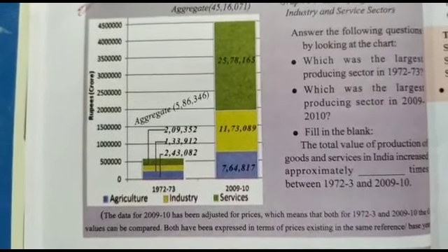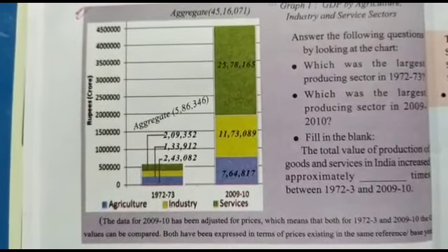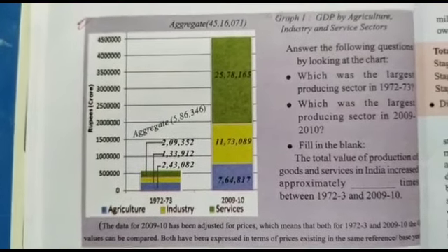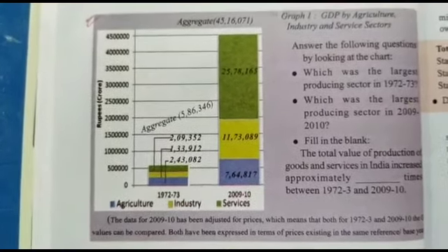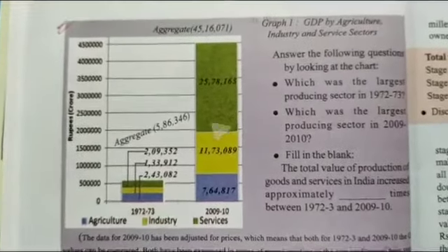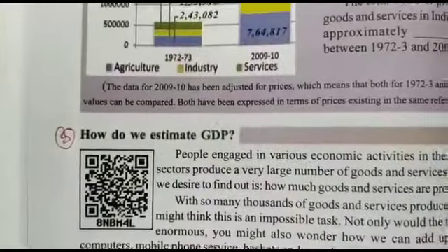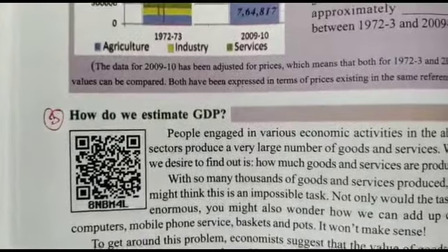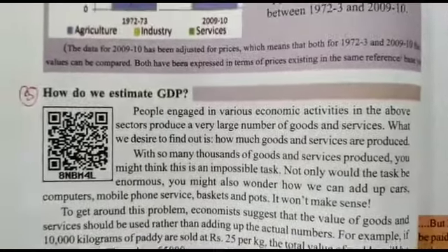How did people shift from one sector to another? Basically and mainly, people shifted from the primary sector to the secondary and service sectors. How do we estimate the GDP? I will say it again: how do we estimate the GDP?